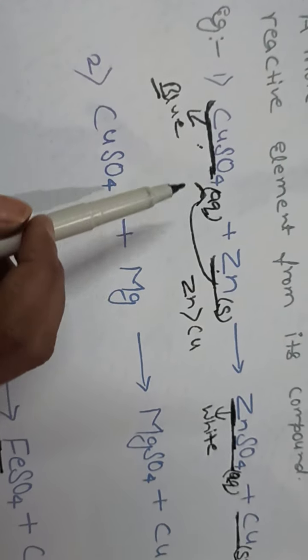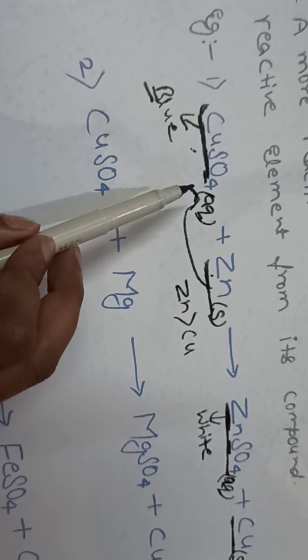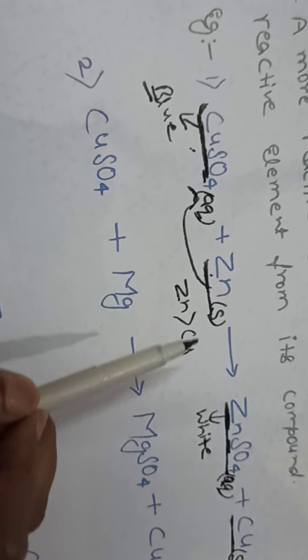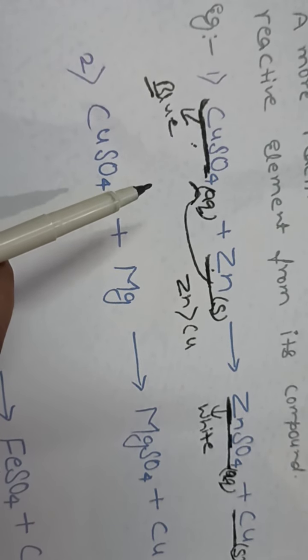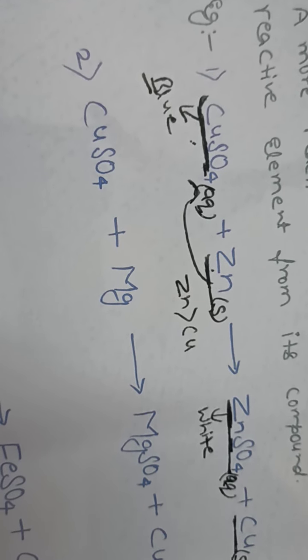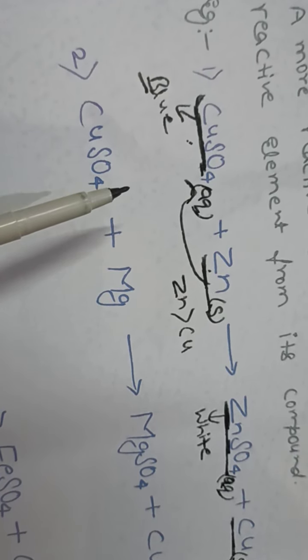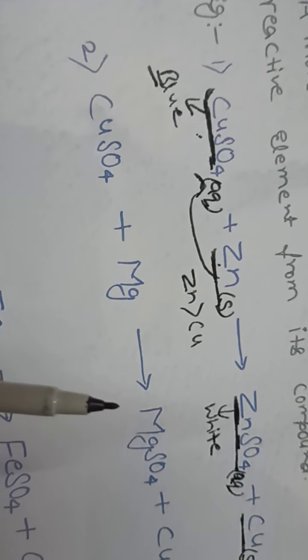Now I think you understood that here zinc displaces copper from the copper sulfate compound, so that copper is set free, and the blue color of copper sulfate solution fades due to the formation of zinc sulfate. This displacement reaction takes place because zinc is more reactive than copper. Is it clear to you all?